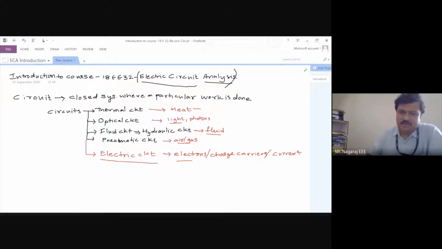Okay. So an electric circuit is the one which carries current and, carrying the current, does some work. Now, this current, if you see, is analogous to kinetic energy. Current is the kinetic energy of the system.